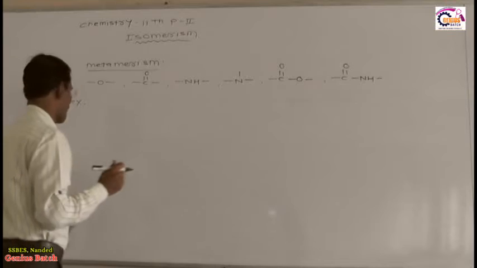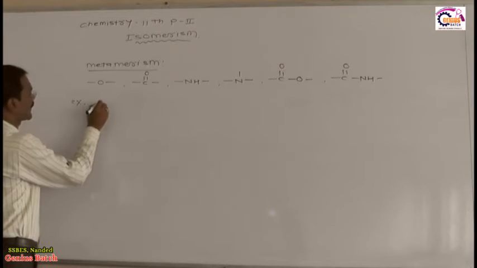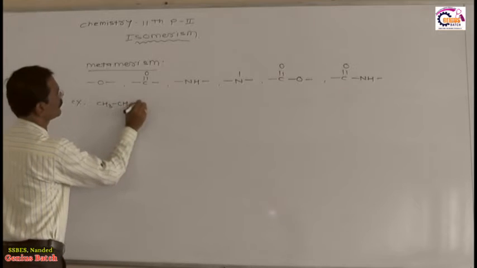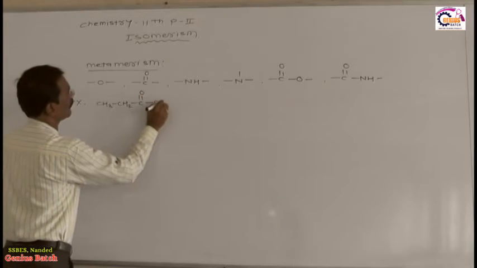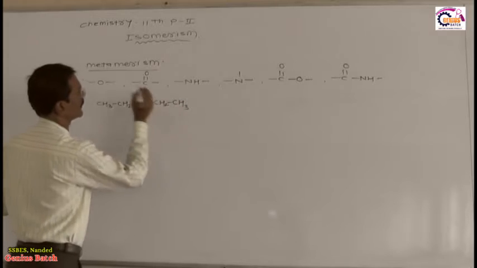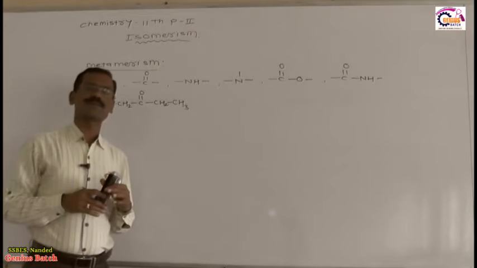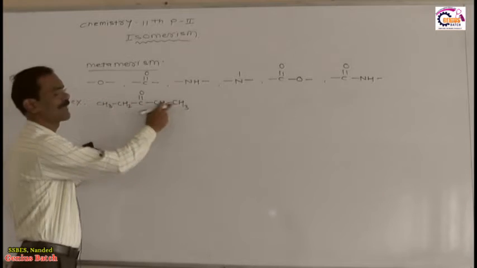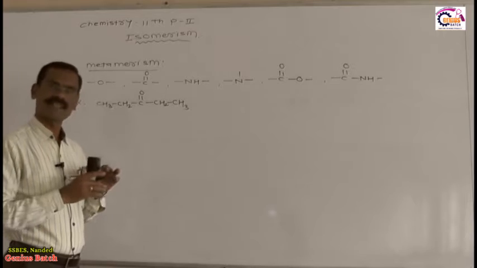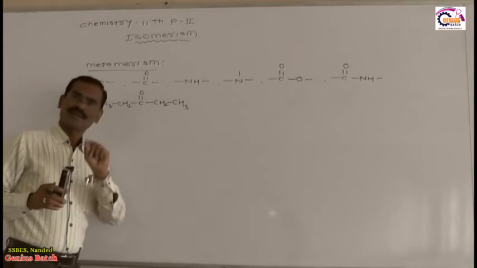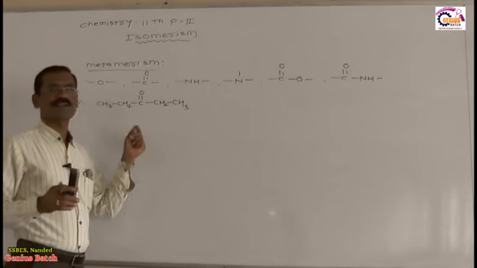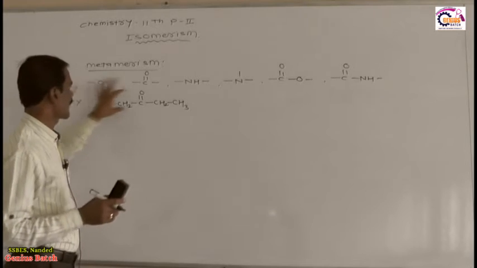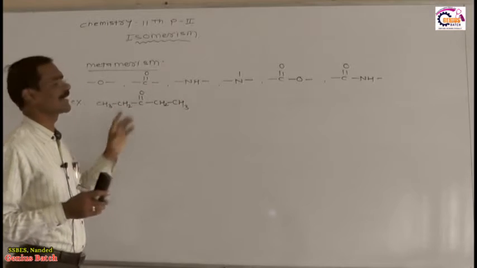How? Suppose I write in front of you this structure: CH3, bond, CH2, bond, C double bond O, bond, CH2, bond, CH3. If I ask you the question, what is the IUPAC name of this compound? Your answer is pentan-3-one. If I ask you what is the common name of this compound, your answer is diethyl ketone. Why is it diethyl ketone? Because this is an ethyl group, and this is also an ethyl group, therefore this is diethyl ketone.